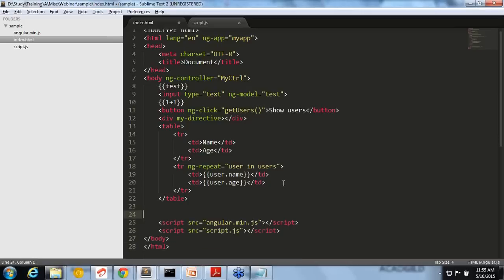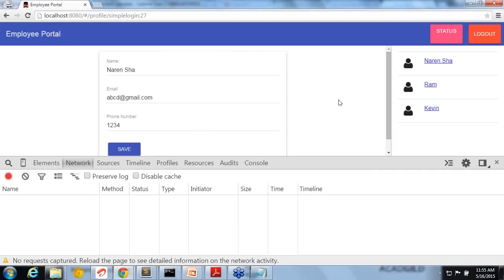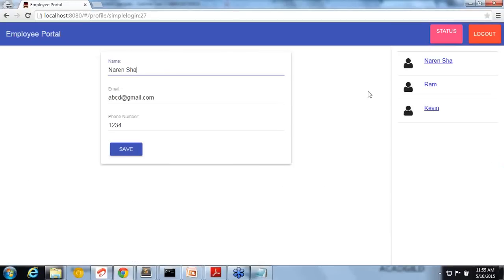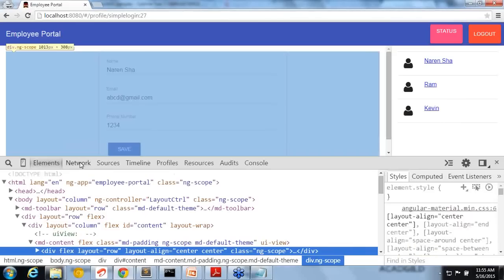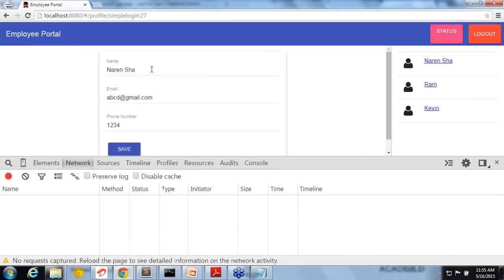But in our case it is different because we are not refreshing the page. When I click on a button, I need to do some action. You can see I have the network tab open in the Chrome browser. Let me open that again for you. Let's say I'm making some change. Okay, sorry, it didn't start recording.